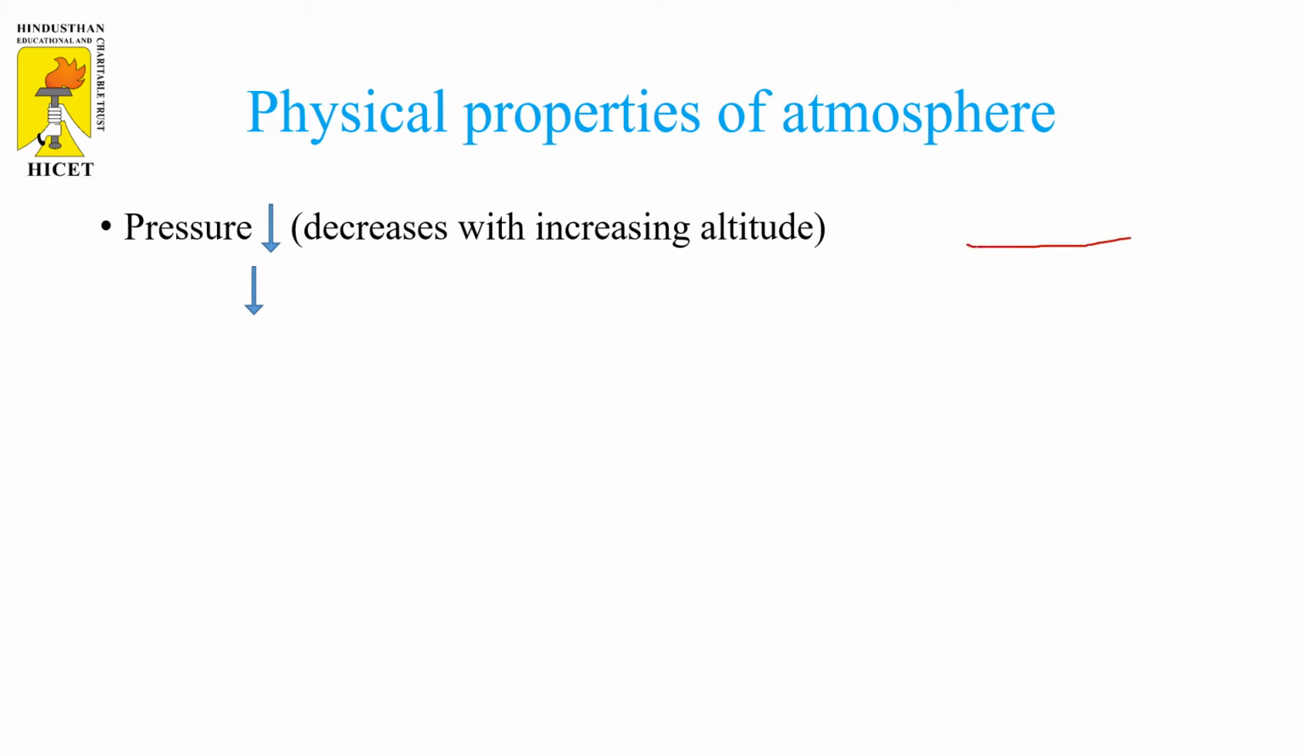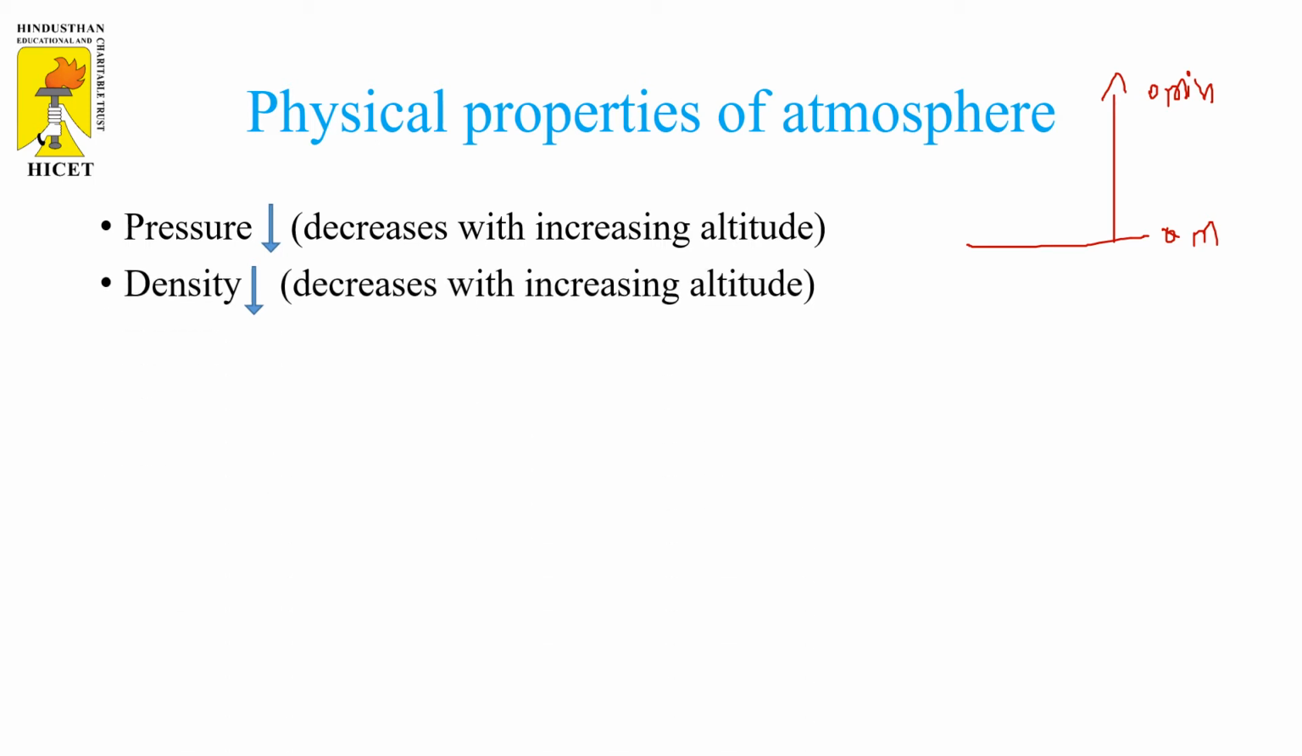So we are considering this is the sea level. When the altitude is increasing, if you measure the pressure here, this will be the maximum one and this will be the minimum one. When the altitude is increasing, the pressure is always decreasing. The second property is the density, that is the mass per volume. This also behaves like the pressure. When the altitude is increasing, the density keeps on decreasing.